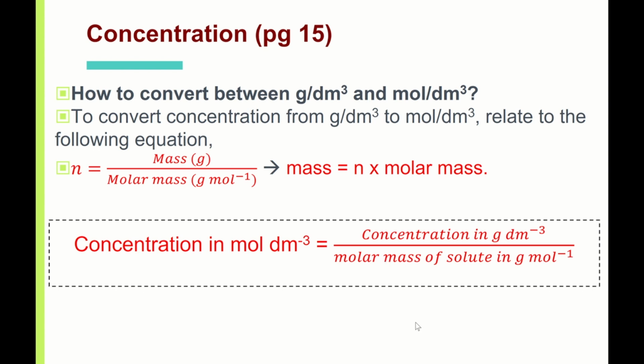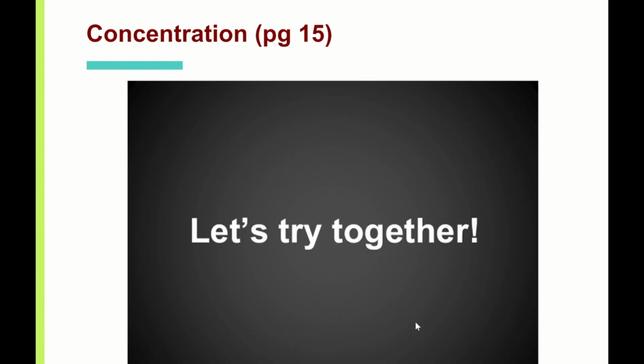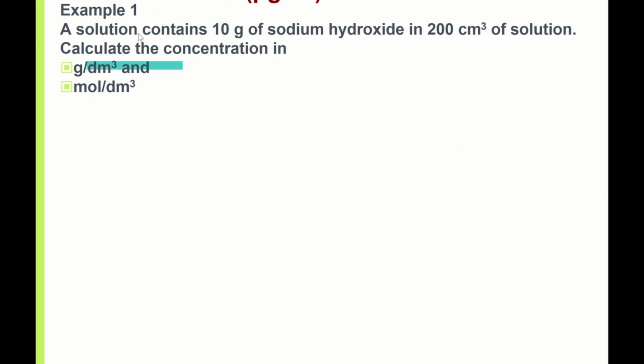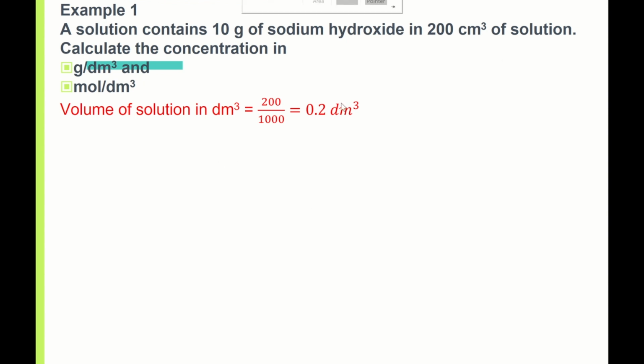Okay, so let's try some questions, and you can see how to apply them. The first example: you are given 10 grams of sodium hydroxide and you dissolve it in 200 cm cube. They want you to calculate the concentration in grams per dm cube. You're given grams, then they want dm cube, so of course I need to convert cm cube to dm cube. 1 dm cube is 1000 cm cube, so 200 is 0.2.